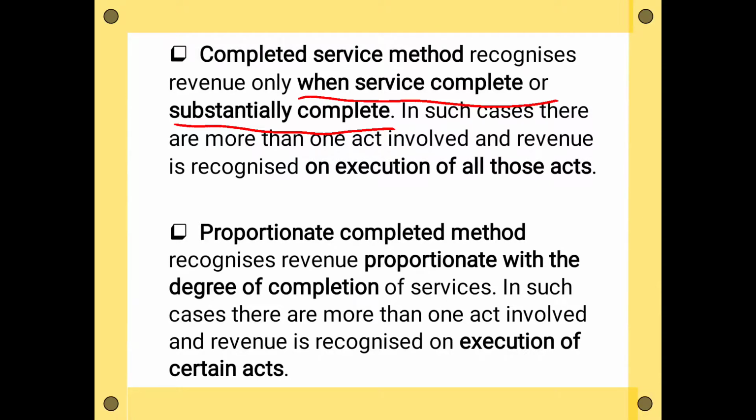So after completion of that 1 month, you have to pay the rupees 500, and the tuition teacher will recognize this revenue of rupees 500 from you after completion of 1 month only. He cannot recognize this revenue on day 1 of the month. He will recognize this revenue after 1 month only in the proportionate completion method.